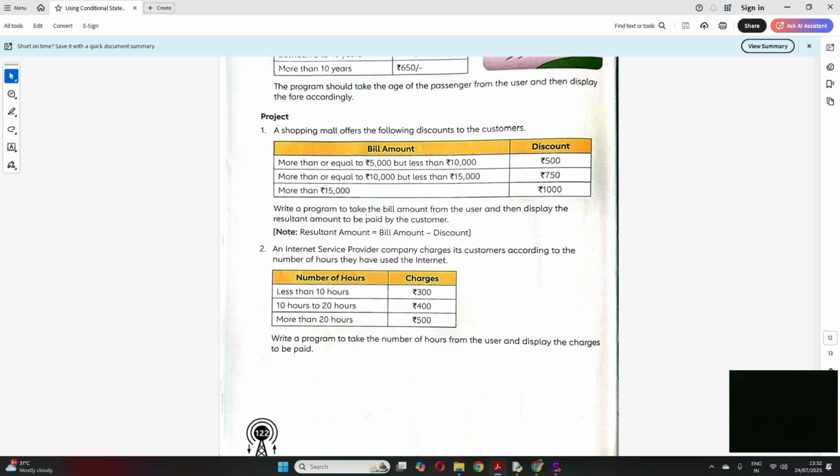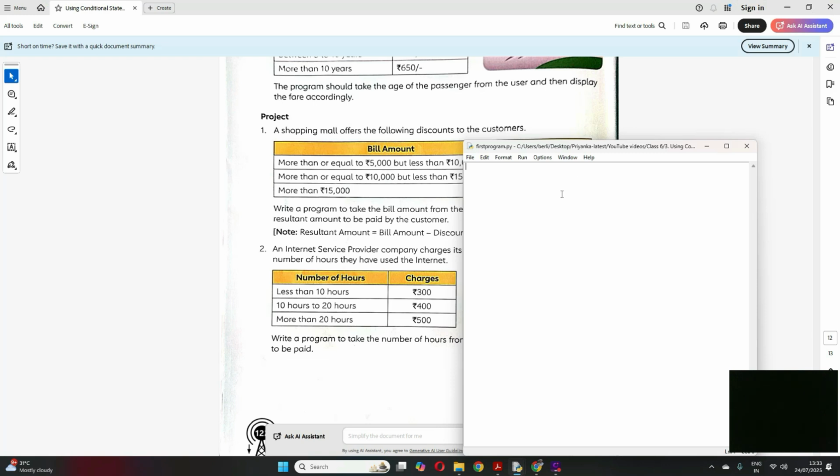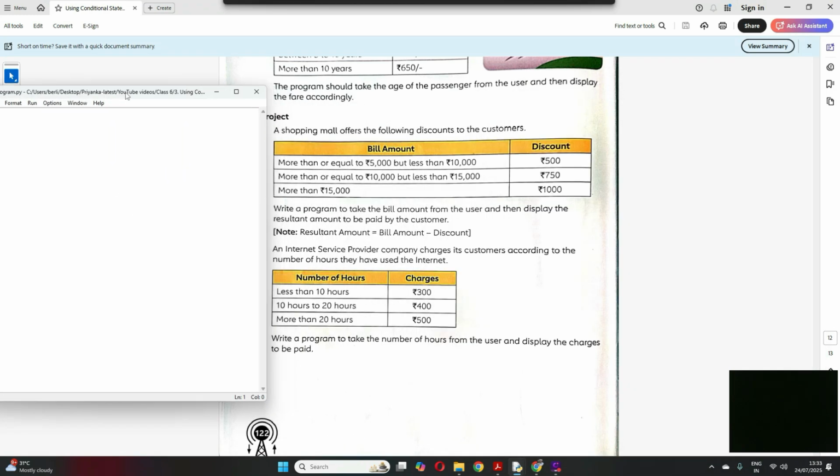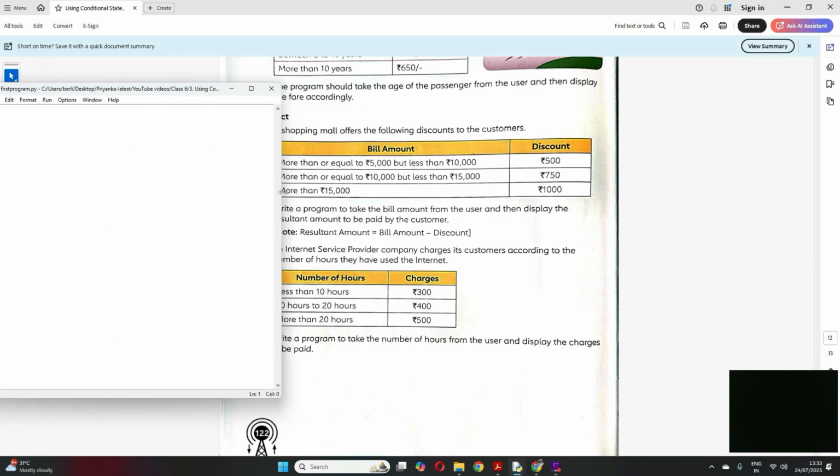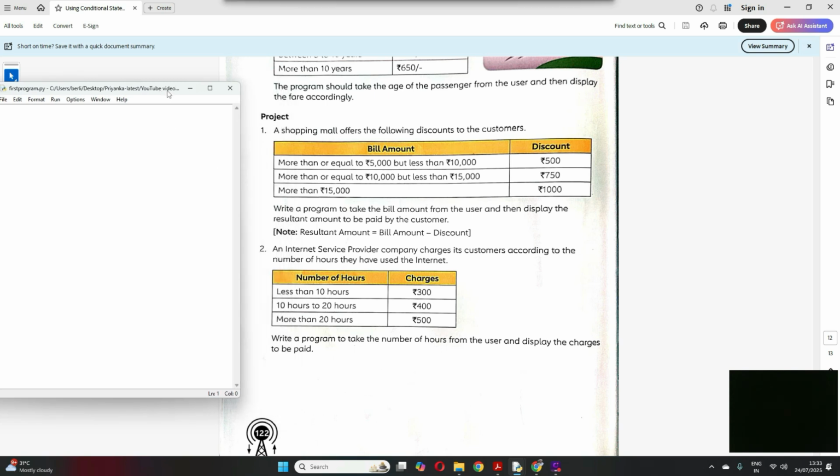So we have to write a program to take the bill amount from the user. So my input will be the bill amount, correct? And then display the resultant amount to be paid by the customer, means after discount. So here, you have to input the bill amount. Then I have to check the bill amount for all these 3 conditions. If yes, then my discount will be this, and then finally I'll print the result. So how do we start off? Let me keep it here so that we see the question and then we write.